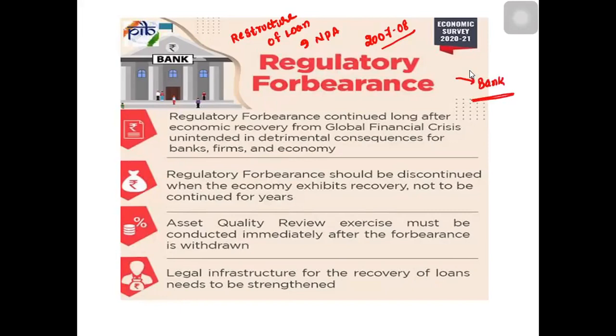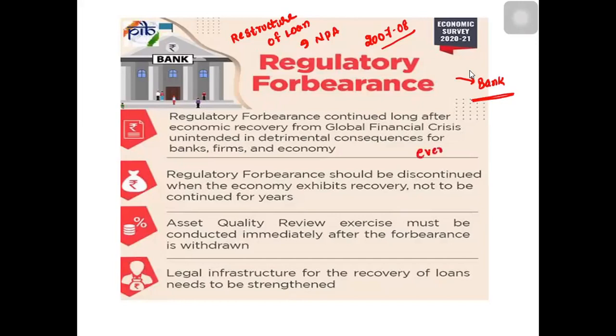This increased the inflation, and zombie lending took place. Also, companies were taking loans to repay their previous loans. That is called evergreening.